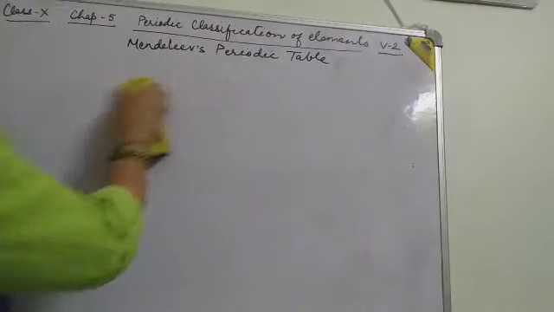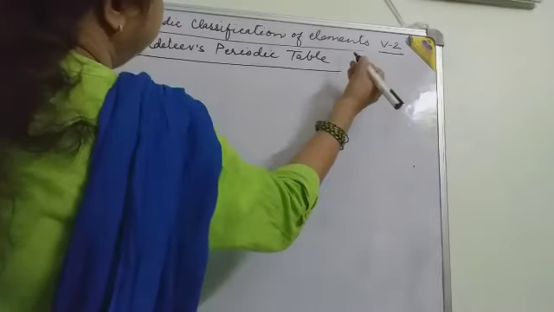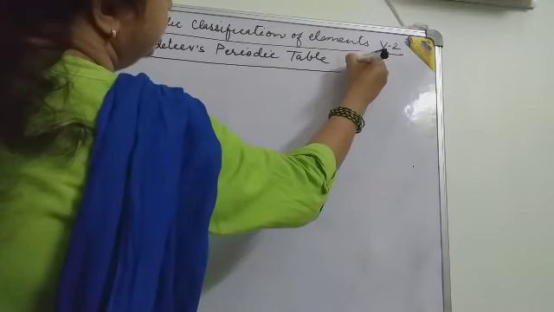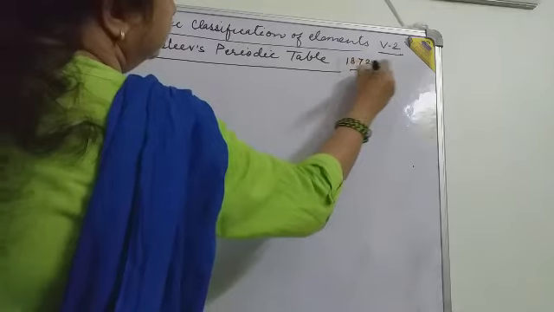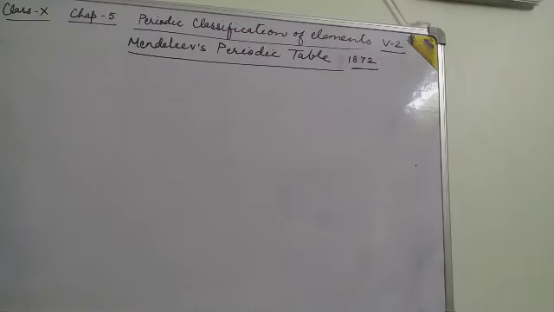In 1872, Mendeleev gave his periodic table, and this periodic table was valid up to Moseley's periodic table. Mendeleev published his periodic table in 1872.